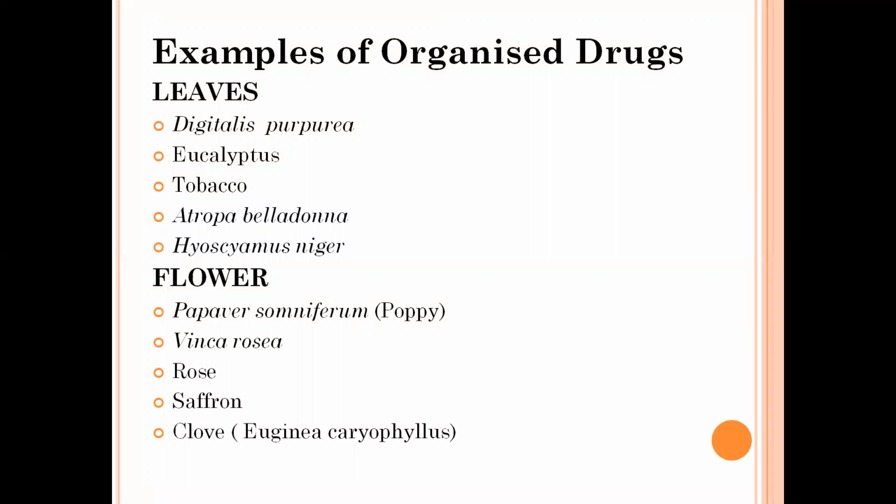The next category is flower. Examples of flowers are Papaver somniferum, poppy, opium, Vinca rosea, rose, saffron, and clove. From Vinca rosea, we get two anti-neoplastic agents, that is vincristine and vinblastine. These drugs are extracted from the plant Vinca rosea, which has the common name Sadabahar, and are used in cancer treatment.